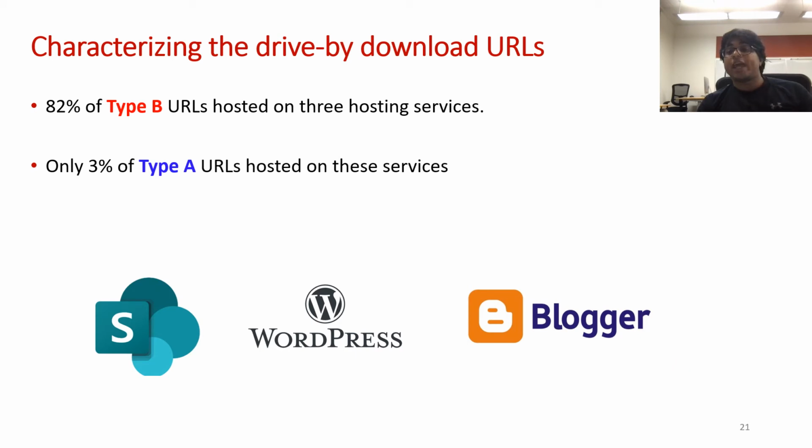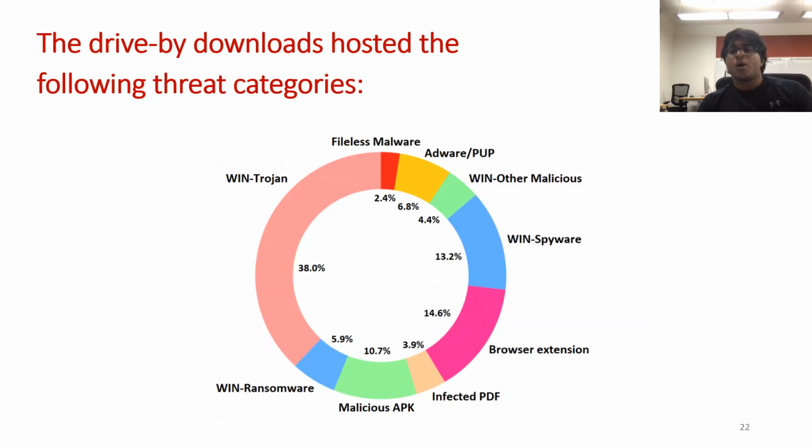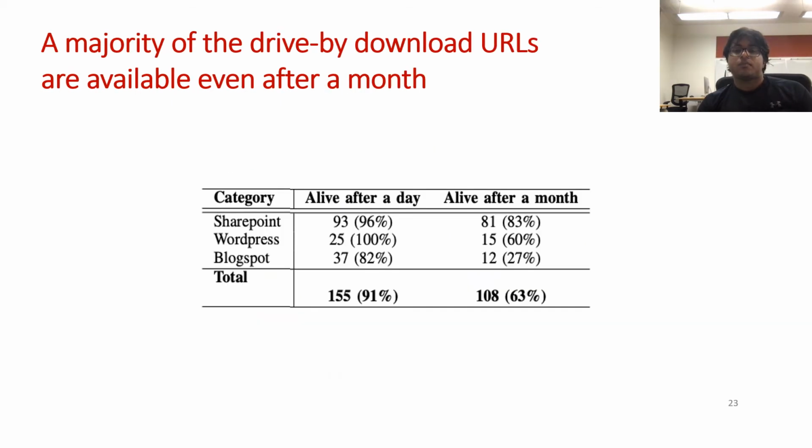We find that around 82% of the type B URLs were hosted across 3 services. In comparison, only 3% of the type A URLs were hosted by the same services. Moreover, we found that these URLs were distributing malicious downloads, which contain threats from one of 9 different categories, and they included Trojan horses, spyware, ransomware, as you can see from this chart. A large majority of the type B URLs were also alive and accessible on their respective services even after a month.